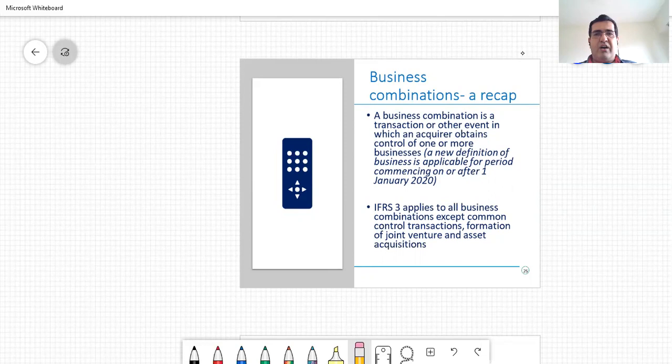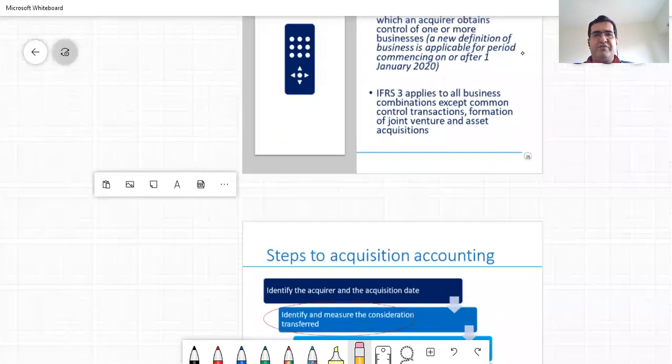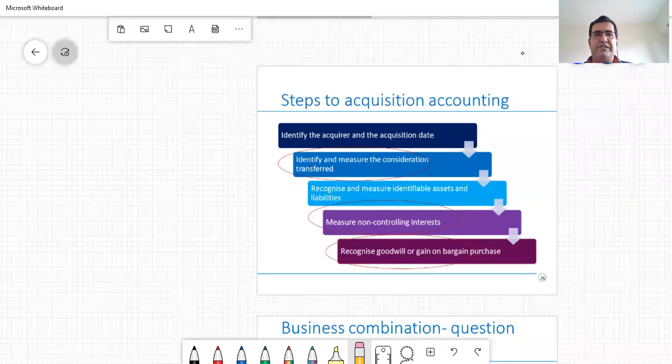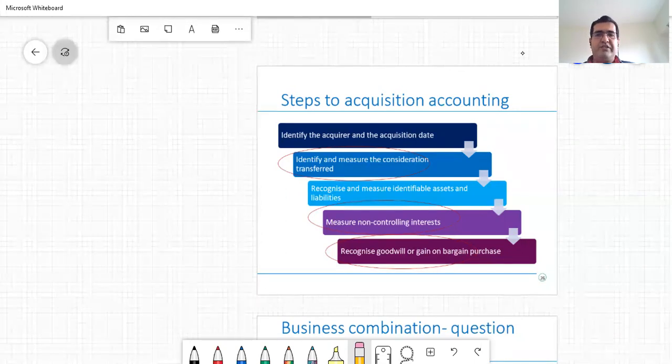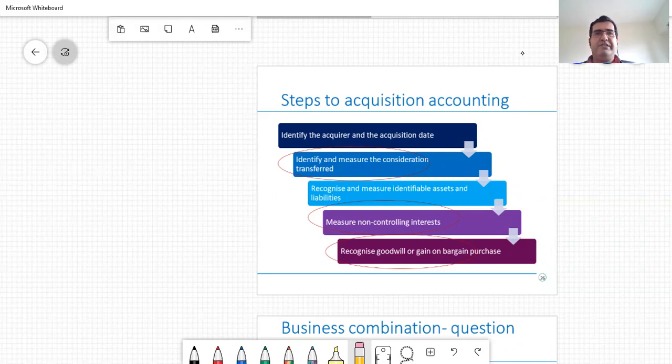With this, how exactly does one go about accounting for a business combination? Let's take a quick look at that. Business combination accounting is a simplified process to describe. The first step in that process is to identify an acquirer and the acquisition date. Next, you measure the consideration transferred. Third, recognize on the books all the measurable identifiable assets and liabilities, measure the non-controlling interests, and finally recognize goodwill or a gain on bargain purchase.